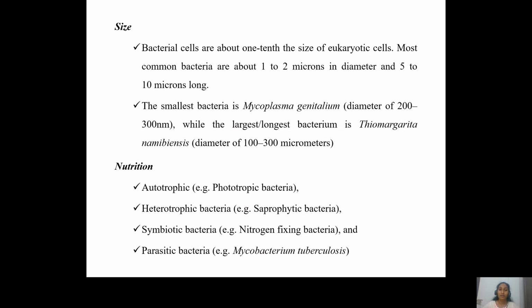And the next group of bacteria, that is symbiotic bacteria, they form associations with other microorganisms or plants. So they give certain nutrients, and they take certain nutrients from the plant. So that is a symbiotic association. And finally, the parasitic bacteria. These bacteria depend upon other organisms for their nutrition, and slowly they kill, or they cause disease in the organism on whom they are depending.